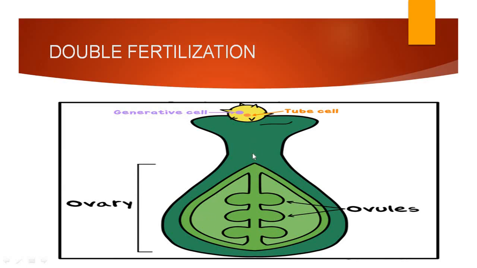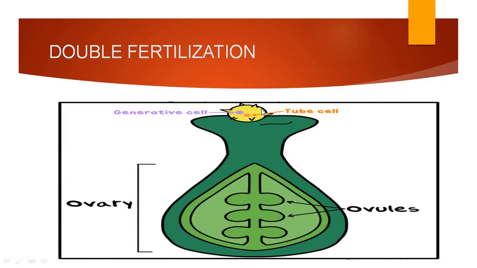This is the ovary, this is the style, and this is the stigma. The pollen grain is the male gamete of the flower. The pollen grain comes and falls on the stigma. This is called pollination. Pollen grains from the anther are transferred to the stigma. This is called pollination.